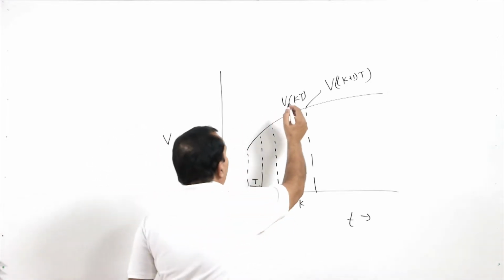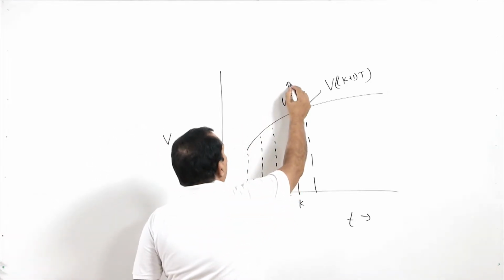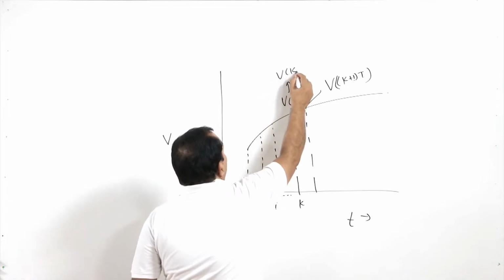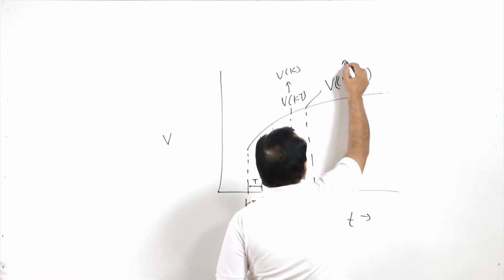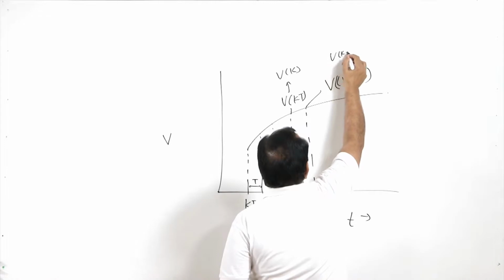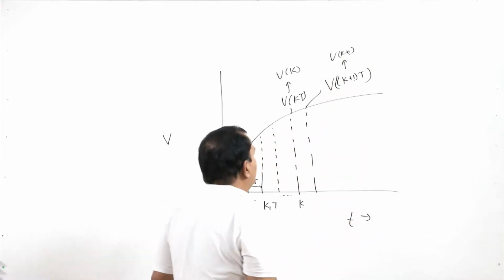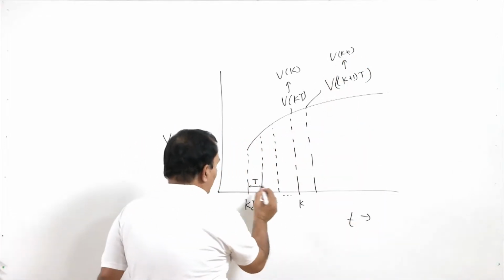So, in normal representation we represent this as Vk and this simply as V k plus 1.